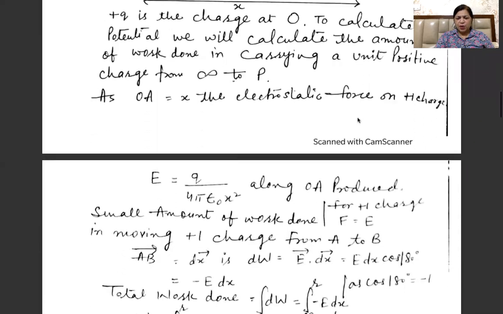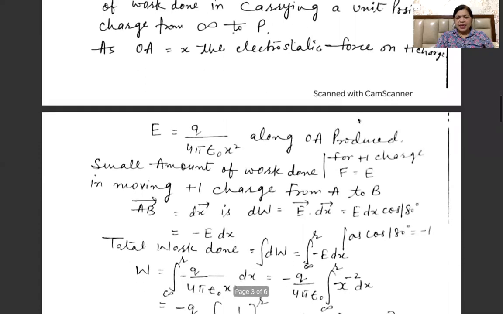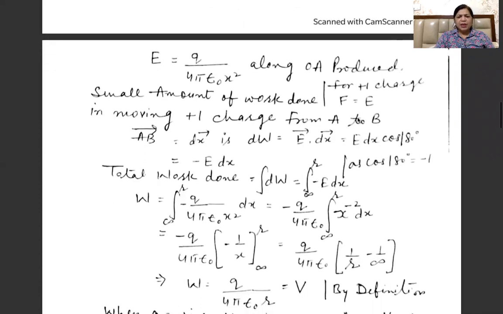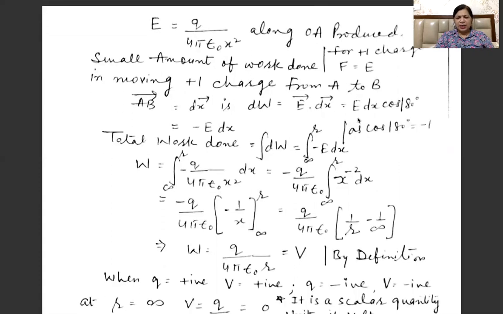OA is x, the electrostatic force on the charge will be equal to, we can write it as E is equal to Q by 4 pi epsilon naught x square along OA produced. As I am considering the unit positive charge, we can write F as E also. Small amount of work done in moving the unit positive charge from A to B we can calculate. Here AB we have taken as equal to dx. This is given by work done is force into displacement, as you all know. So it is equal to E dot dx.